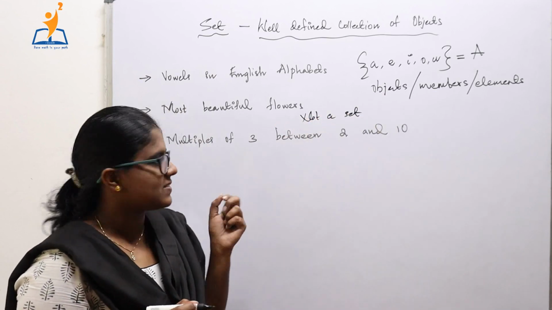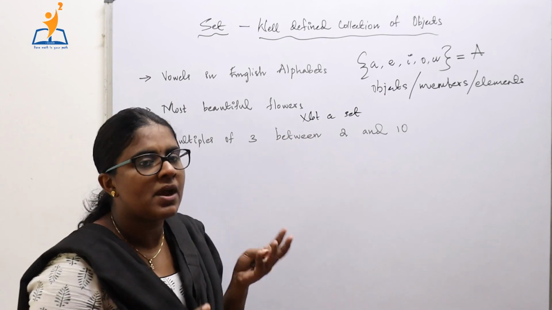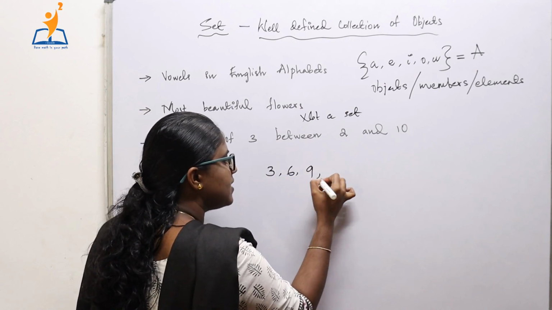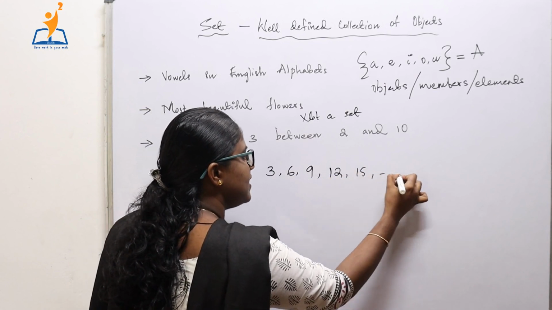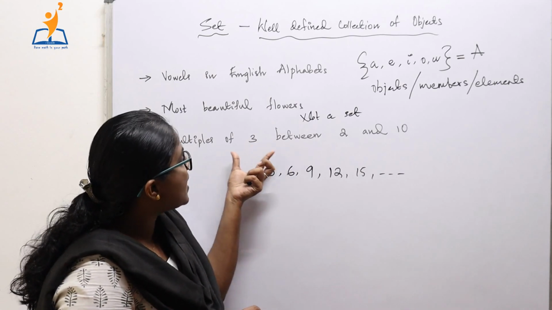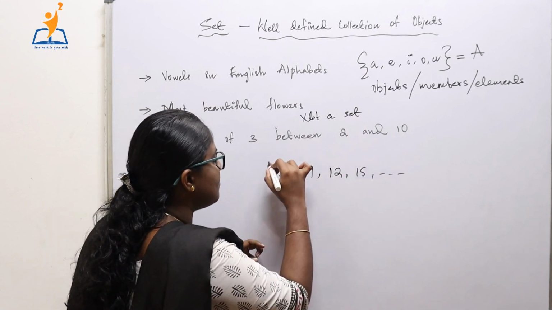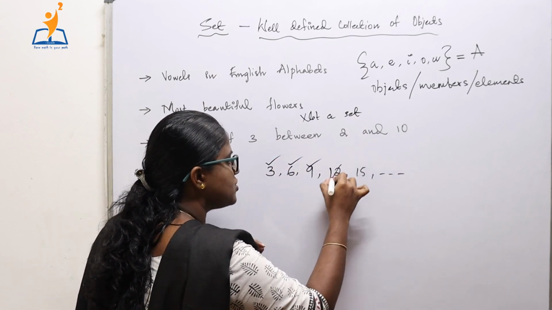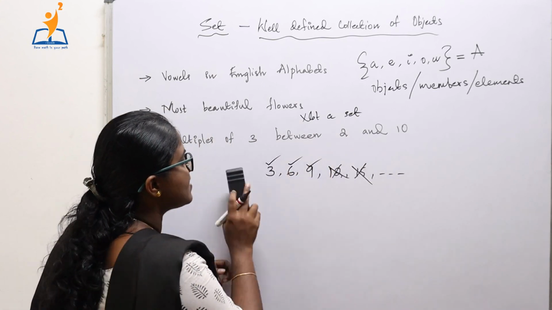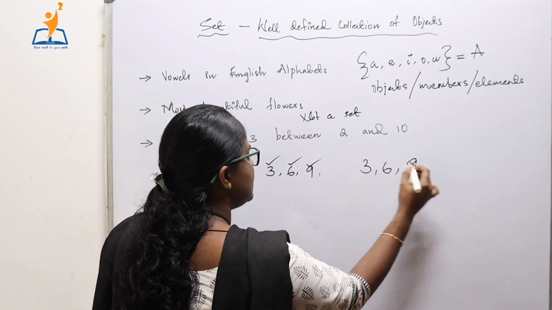Now moving on to the third example, multiples of 3 between 2 and 10. We know that the multiples of 3 are 3, 6, 9, 12, 15, etc. But this is well defined because it is stated that multiples of 3 between 2 and 10. Between 2 and 10 we have 3, 6 and 9, but 12 and 15 are not between 2 and 10. So here our set contains these three elements, that is 3, 6 and 9.